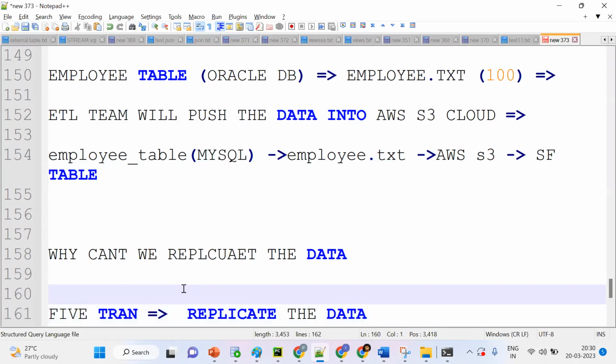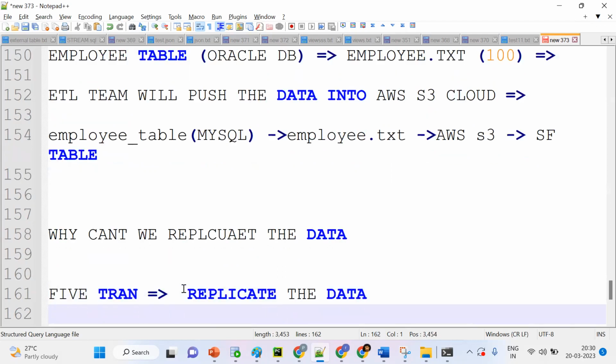My question is, suppose our source database is Oracle. Oracle data types are different. Snowflake's data types are different, am I right? Or are both the same? Both are the same. Snowflake supports all the same data types.